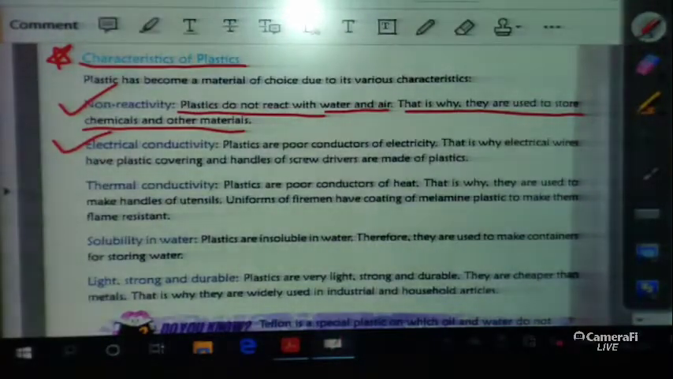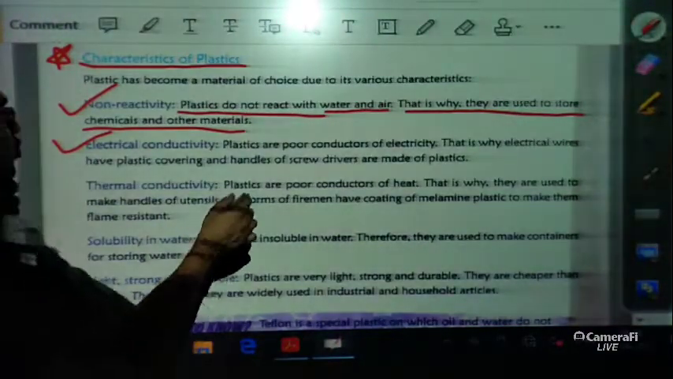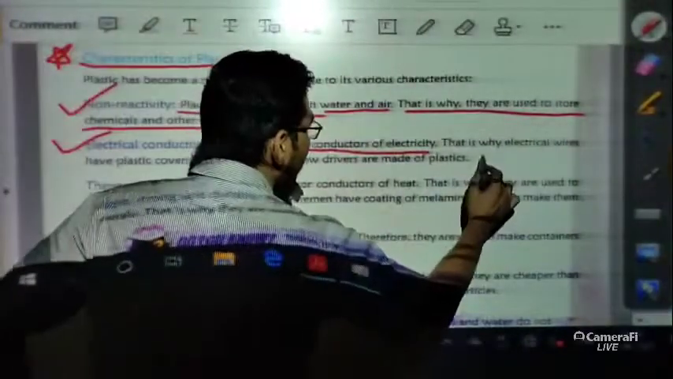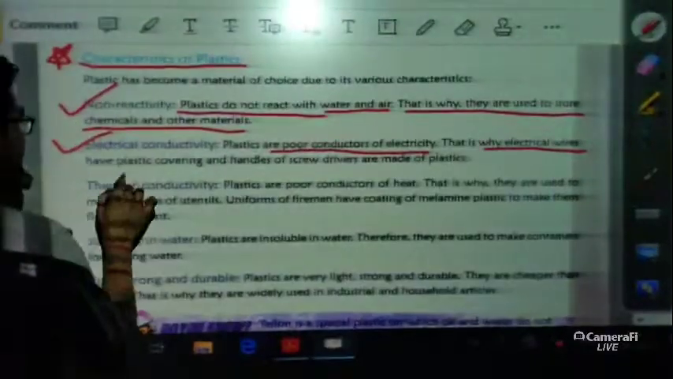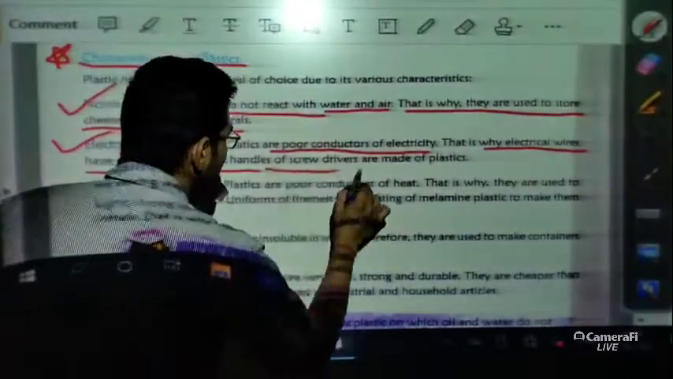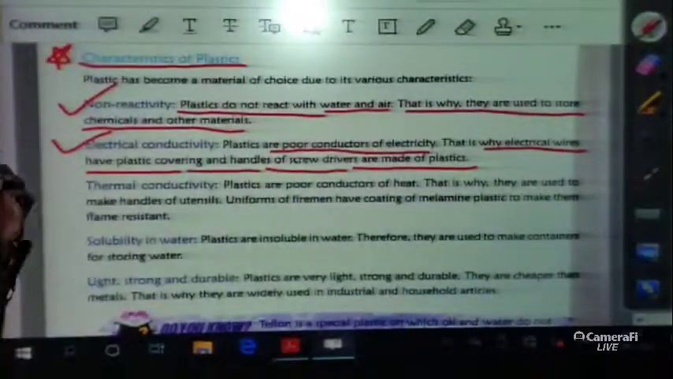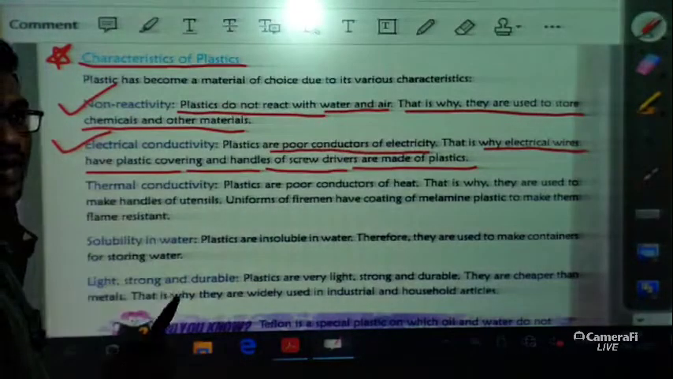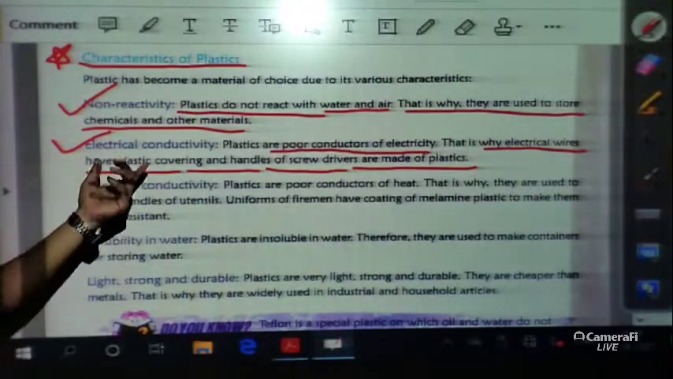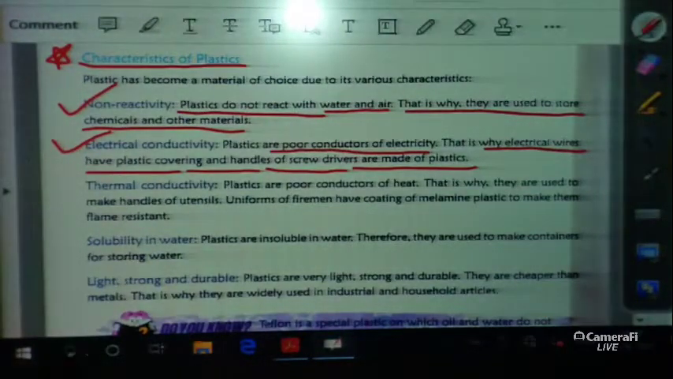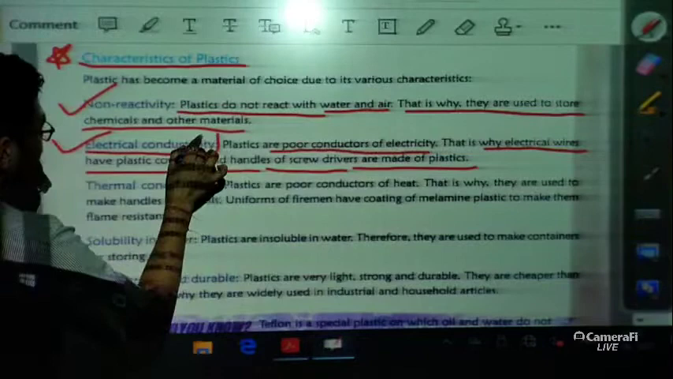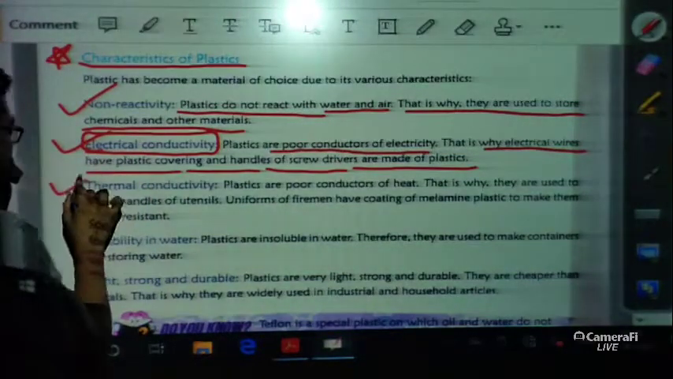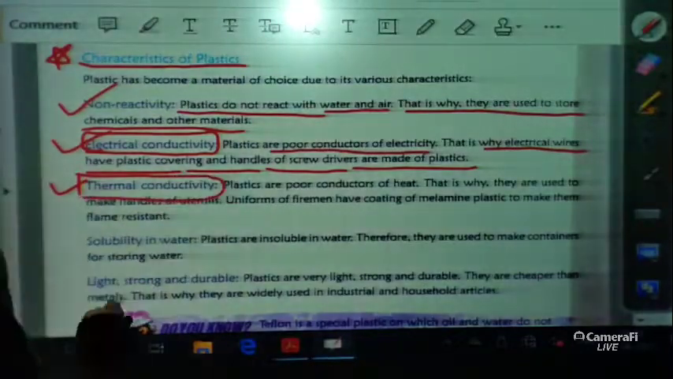Second one is electrical conductivity. Plastics are poor conductors of electricity. That means they are insulators. That is why electrical wires have plastic coverings and handles of screwdrivers are made of plastic. You have seen that if you take a wire, the cover of the wire is made of plastic because it is a bad conductor of electricity, or you can say an insulator. Third one is thermal conductivity.